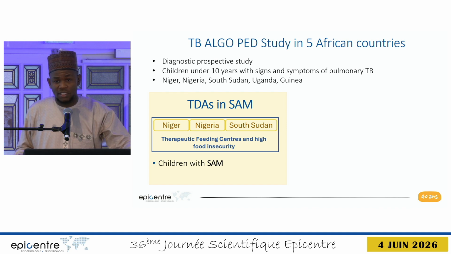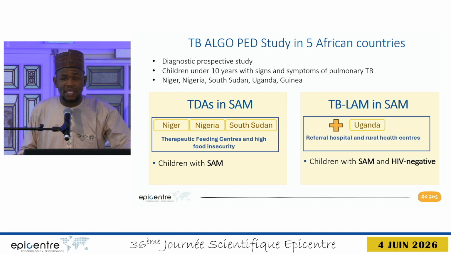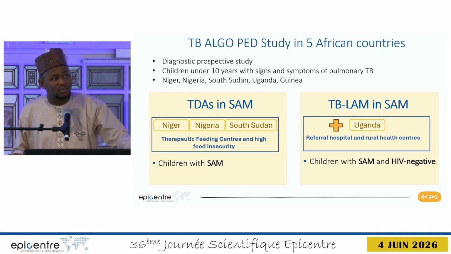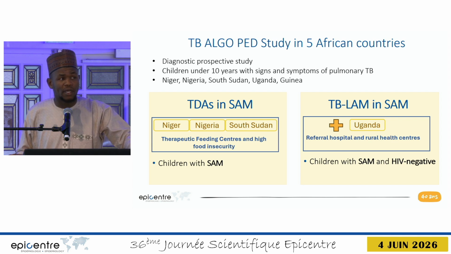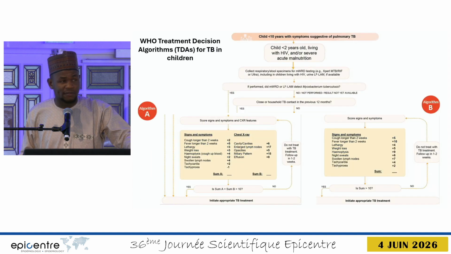The population is children with SAM. And then the TB-LAM in SAM was conducted in these 3 countries plus Uganda. And in Uganda, it's a referral hospital as well as rural health centers. And the population was children with SAM and HIV negative.